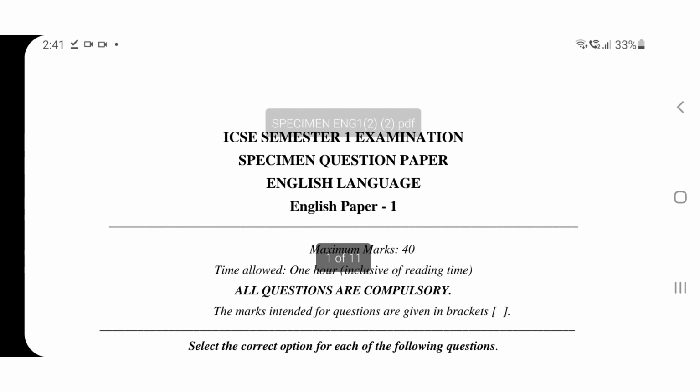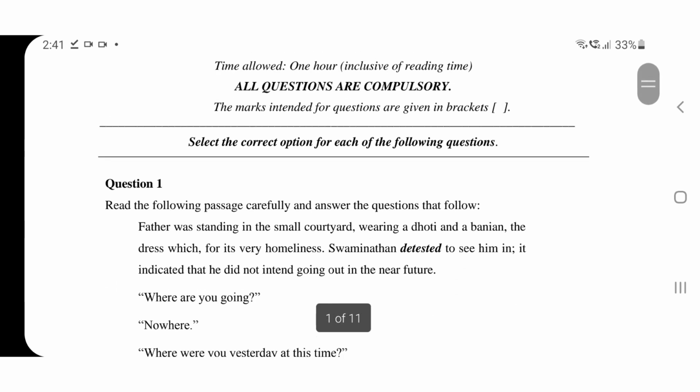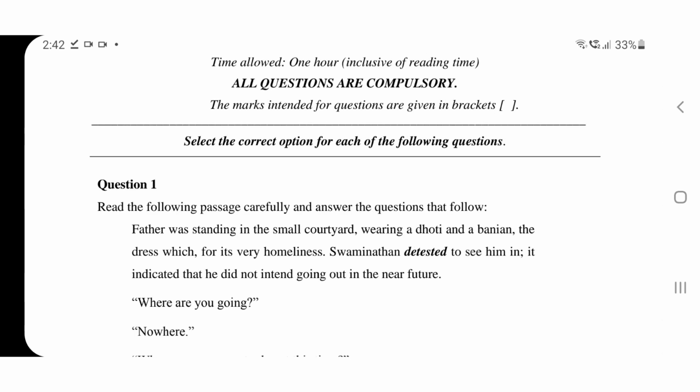So you see here, ICSE semester 1 examination English paper 1, the new one is there. Father was standing in the small courtyard, this is there. In the previous one we had Grandfather and Tenderness, if you had seen my previous video. So now I just want to tell you that this is the new paper, and in the real exam, that is the board exam first term, the question paper will be set as per this new sample paper only. So you have to follow this one.